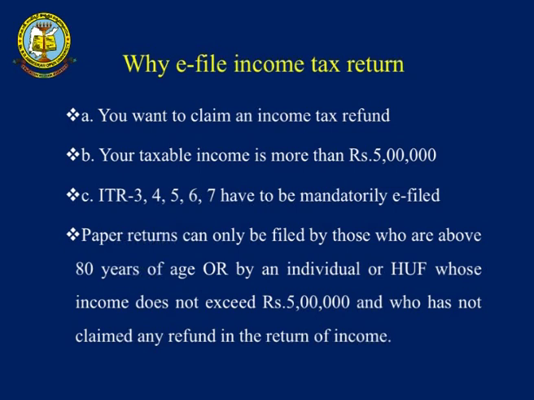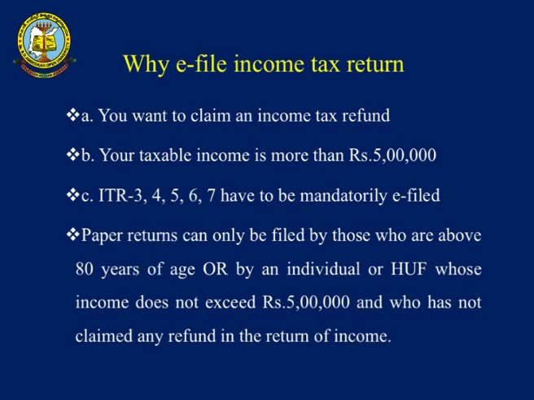The assessee may be a person, and as we have already mentioned, the categories of person are individual, HUF, firms, companies and other persons. For this, we have types of return prescribed by the income tax department: ITR 1, ITR 2, ITR 3, ITR 4, ITR 6, 7 and so on.